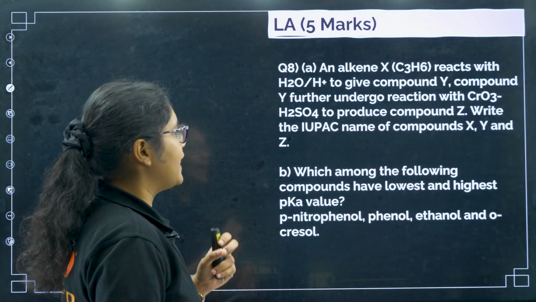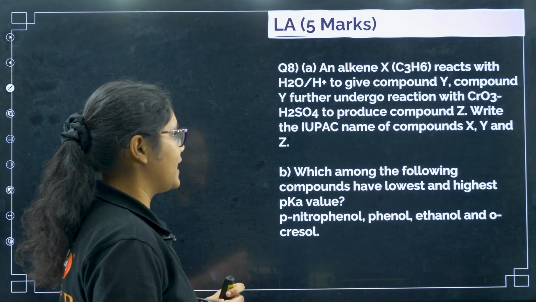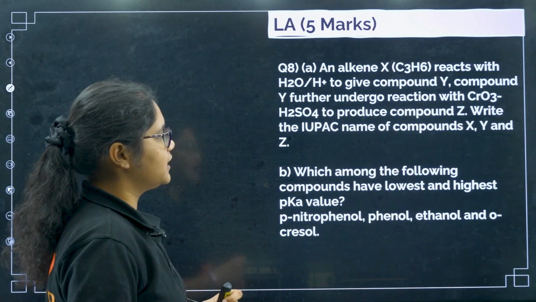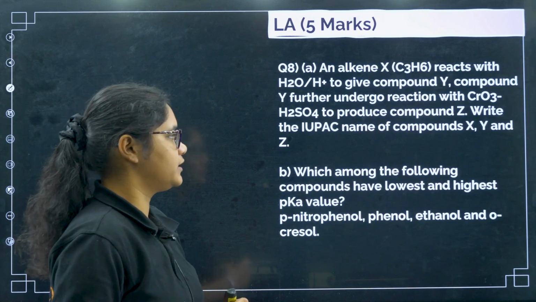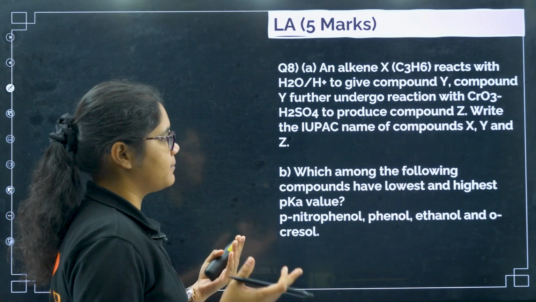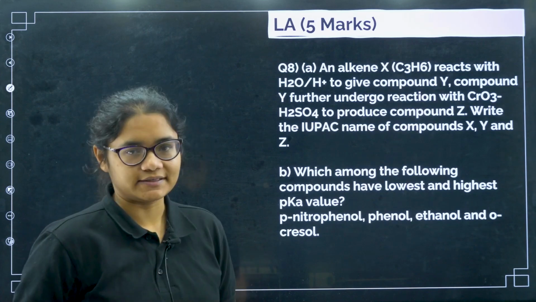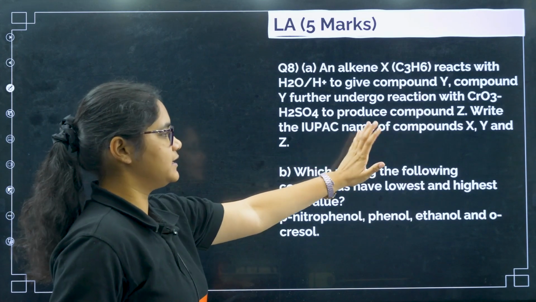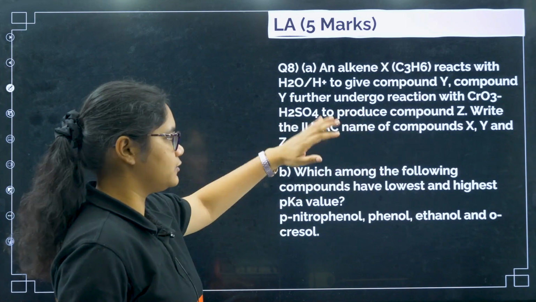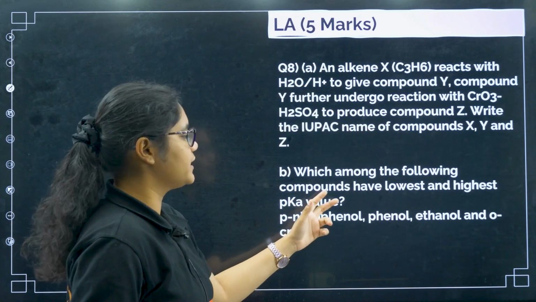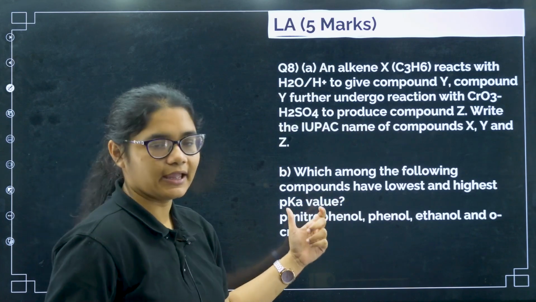Next question, an alkene C3H6 reacts with H2O and H plus to give you compound Y. Compound Y further undergoes reaction with CrO3 and H2SO4 to produce compound Z. Write the IUPAC name of compounds X, Y and Z. So if you write the IUPAC name correctly, you will get 3 marks, but you should also write the reactions. Okay. Next, which among the following have the lowest and the highest pKa value?